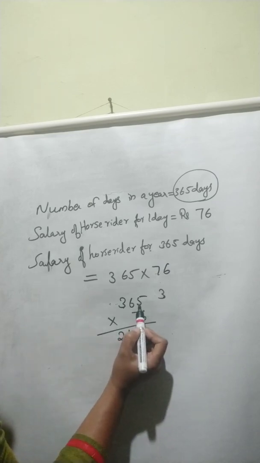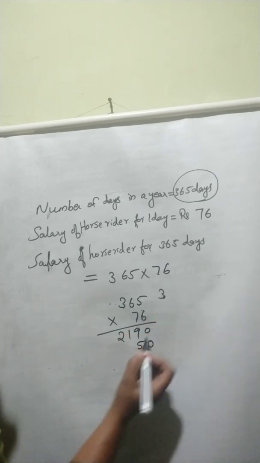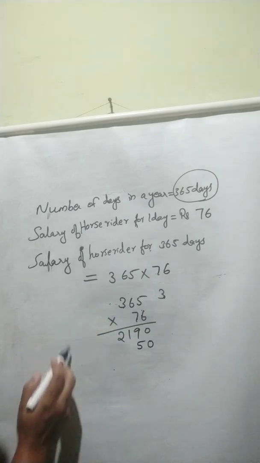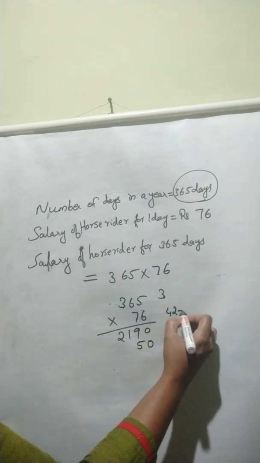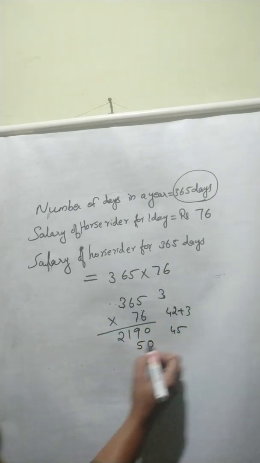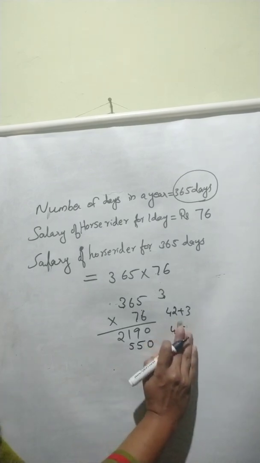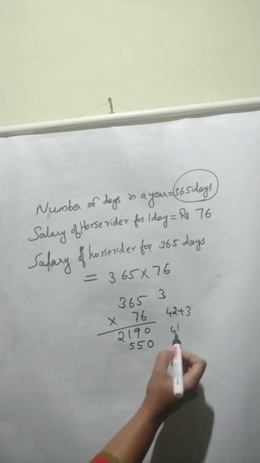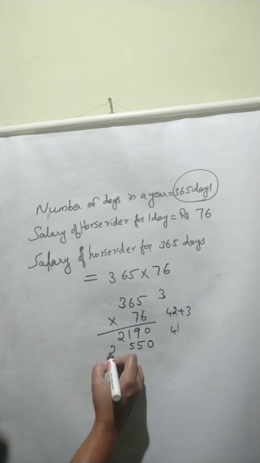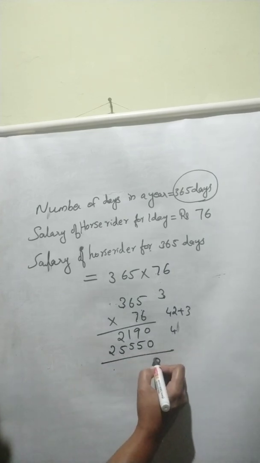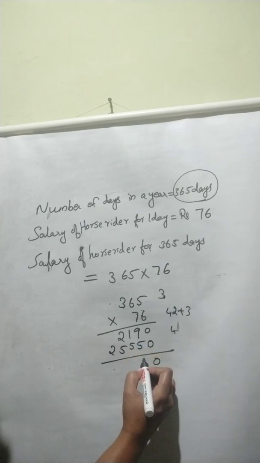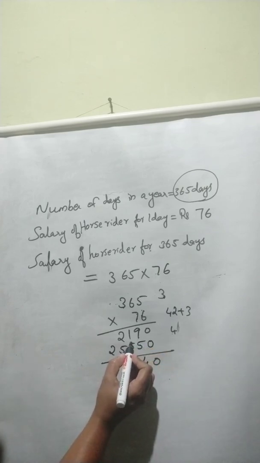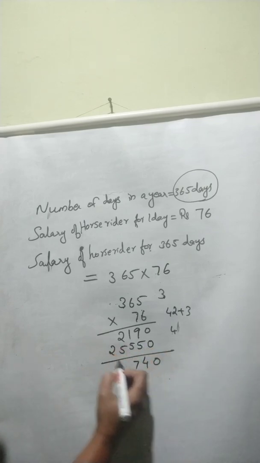Then 7 times 5, 35. 3 will be there. 7 6s are 42. 42 plus 3, that is 45. We can write here 5. 4 will be there. Then 7 times 3, 21. 21 plus 4, that is 25. 0. 9 plus 5, 14. Then 5 plus 2, 7. 2 plus 5, 7. Again 2.